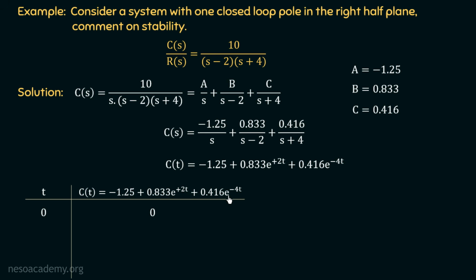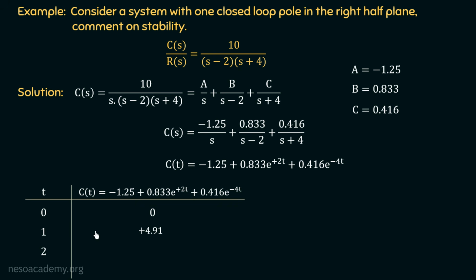And e to the power minus 4 multiplied with 0 will also be equal to e power 0, which is equal to 1. And if we solve this, we will have the value of output at t equal to 0 equal to 0. Now if we put the value of t equal to 1, we will have the output plus 4.91. You can check this by putting the value of t equal to 1 in these two exponential terms.